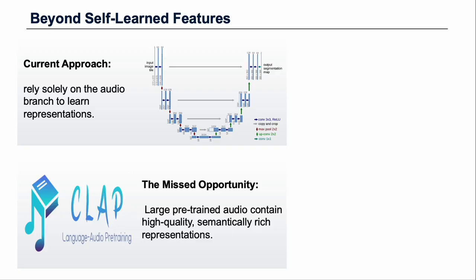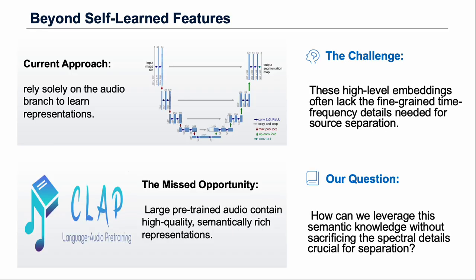This leads us to our second challenge. While existing methods have benefited greatly from using powerful, pre-trained visual models like CLIP, they still rely on the audio branch to learn audio features from scratch. This is a missed opportunity. Large pre-trained audio models, such as CLAP, have already learned high-quality, semantically rich audio representations from vast amounts of data. The question is, why aren't we using them?